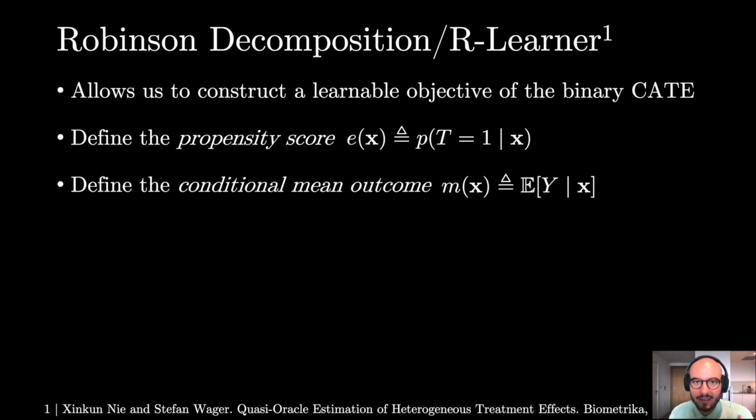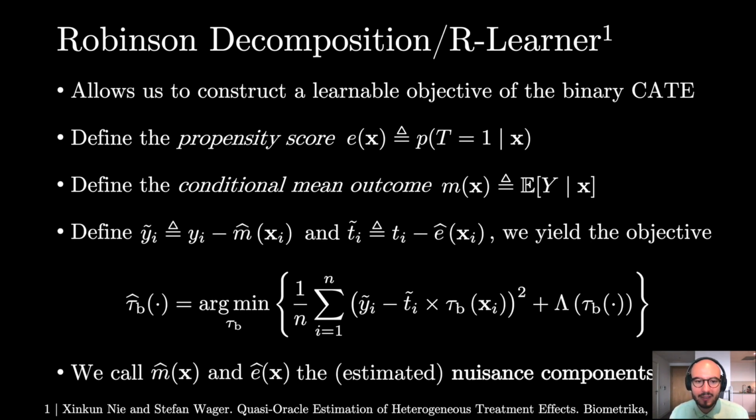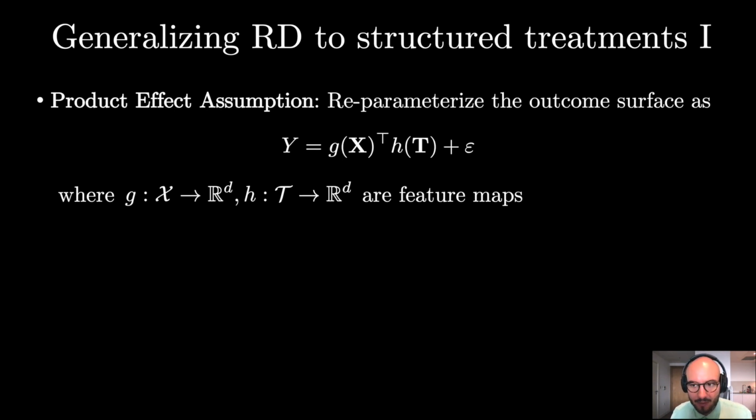We call E and M the nuisance components. And now we can do some algebraic steps that yield these objectives, including estimators for the nuisance components M and E. In our work, we generalize this to structured treatments. First, we make the product effect assumption, meaning that we can decompose the outcome into a product term of two functionals, G and H, on the covariates and treatment, respectively.